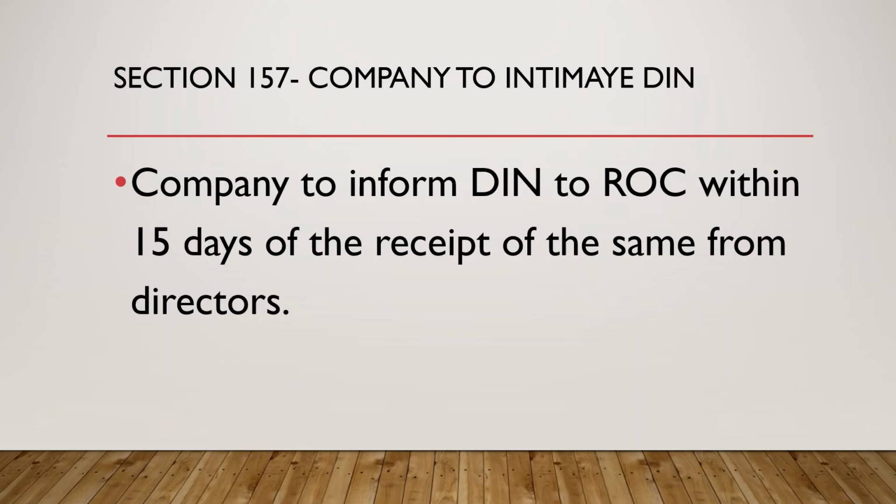Now 157 is telling the company, on receipt of the information about DIN from the director, the company will intimate that DIN number within 15 days to all other authorities, meaning the ROC, the Registrar of Companies, also.